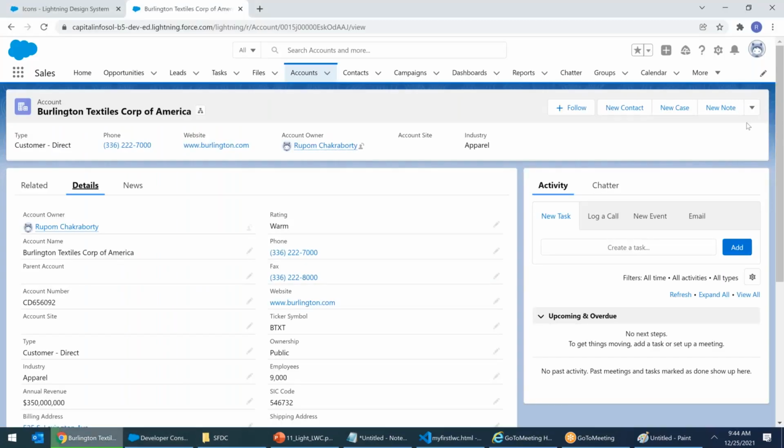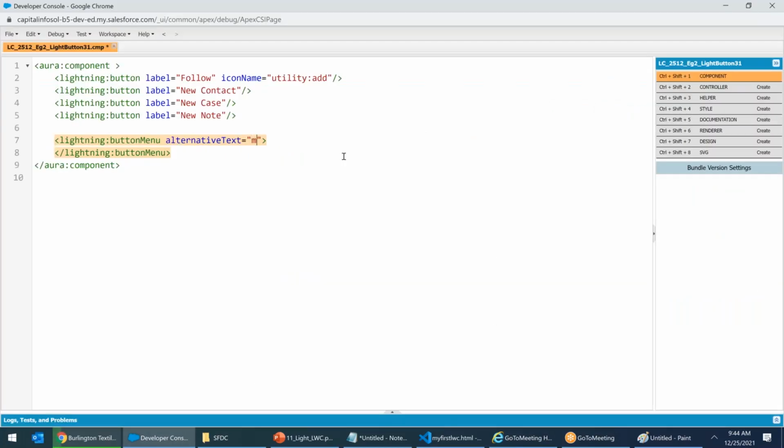Let us see in Burlington when you keep your mouse over it. Any text is coming up? No. Okay. By the way, new opportunity, change owner, check for new data. Remember that. These all we have to put. So alternative text equals menu, anything. Inside that, we will have a menu item. Lightning menu item is the command. Label.